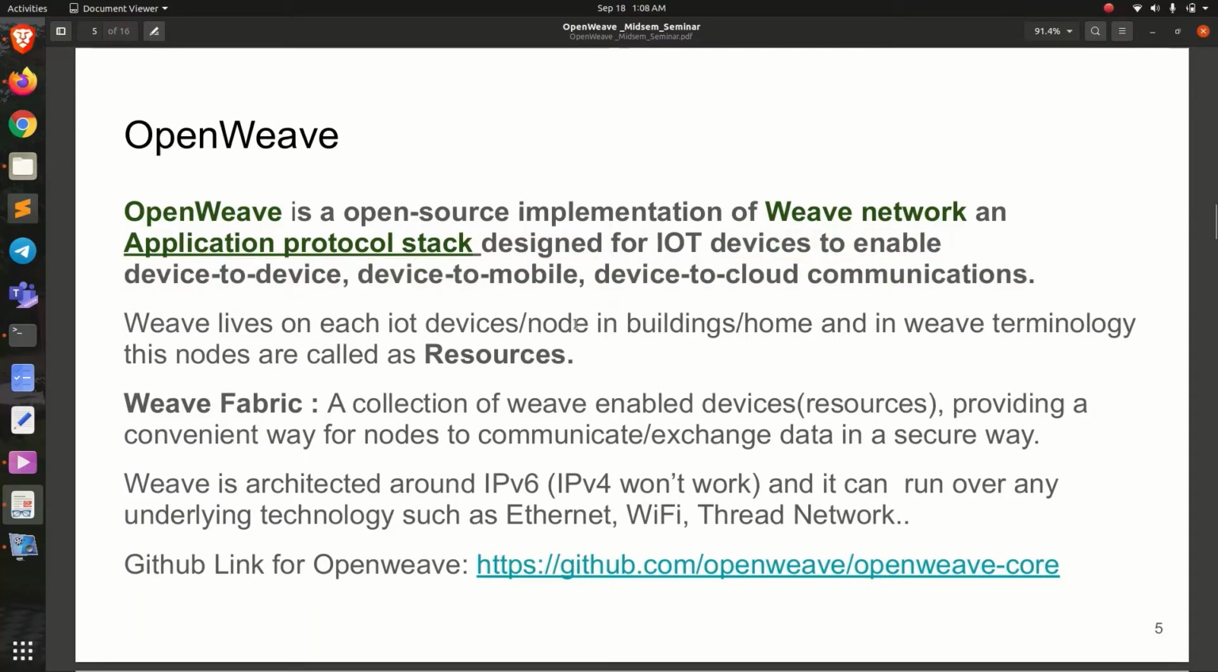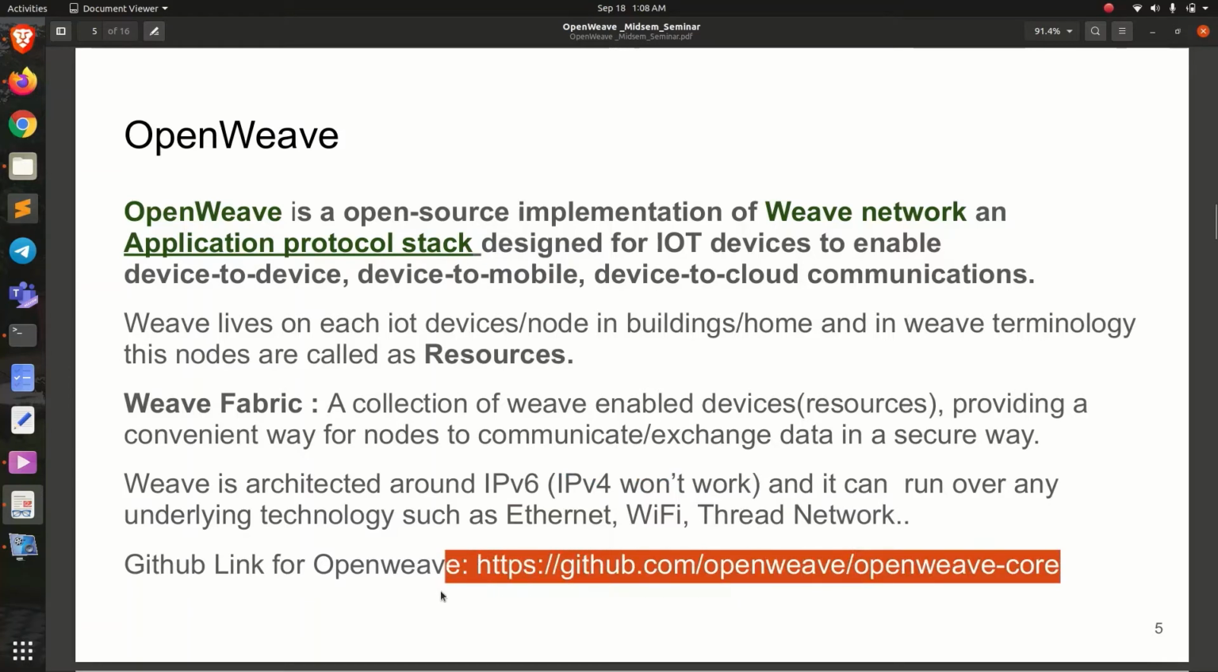In Weave terminology, these are called resources, and a collection of resources is called a Weave fabric. It's to be noted that Weave is compatible only with IPv6. Here is the GitHub link for OpenWeave.